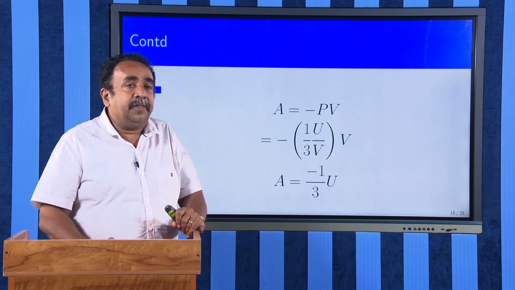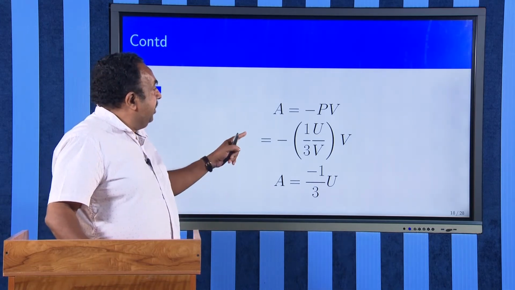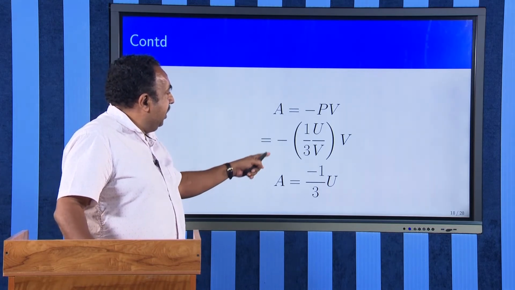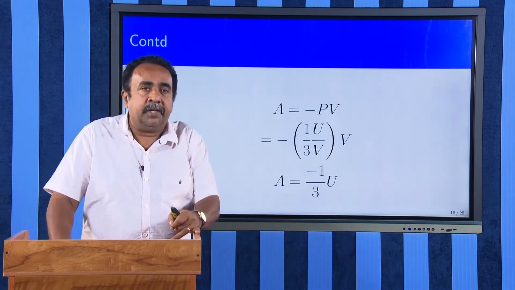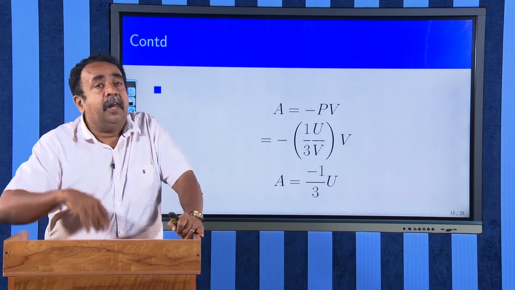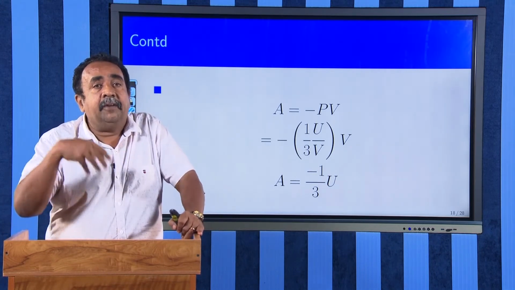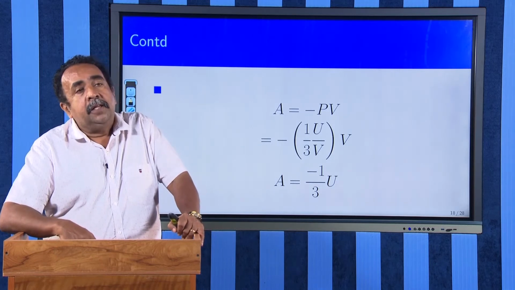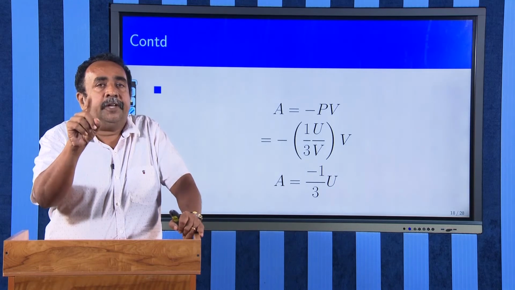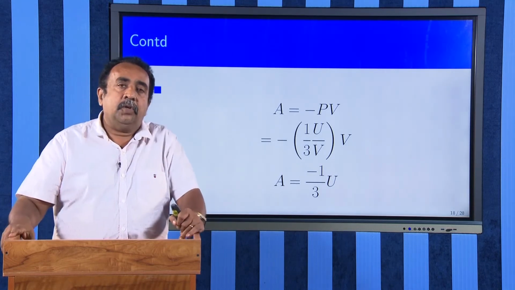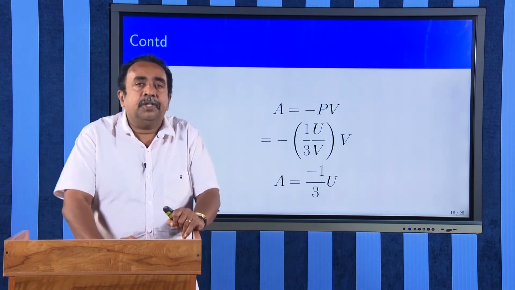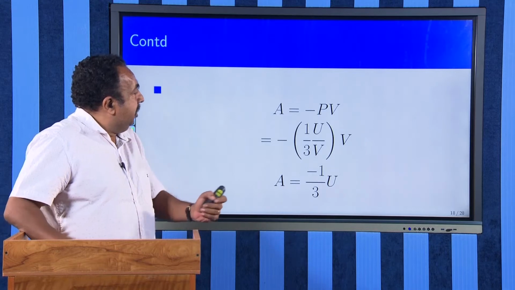P is equal to 1 by 3 times the energy density. Therefore, when I substitute that, P is equal to 1 by 3 times the energy density, I will get A is equal to minus 1 by 3 times the energy only. Energy density was 8 by 15 into pi raised to 5 k raised to 4 T raised to 4 divided by h cube c cube. Therefore, when I take energy, I have to multiply that with V. Therefore, you will get the expression for A also. A will be also proportional to 4th power of absolute temperature.